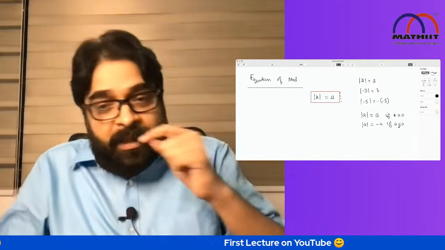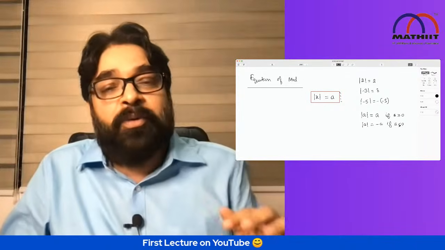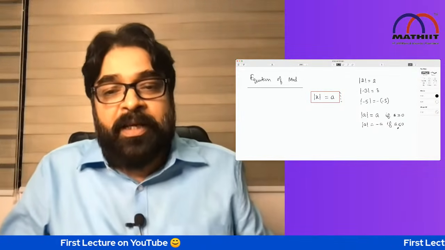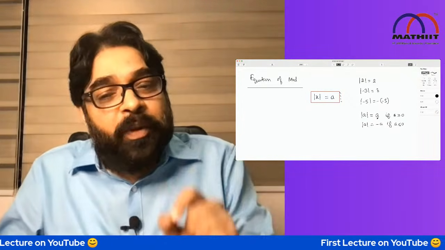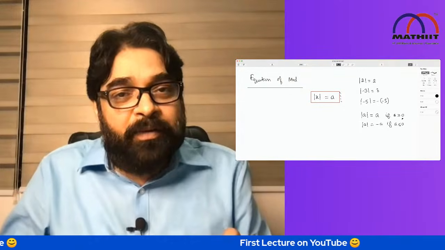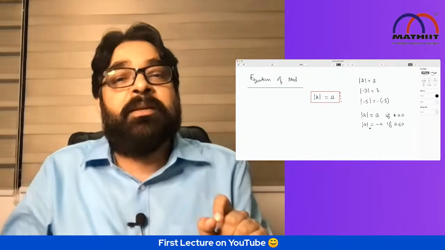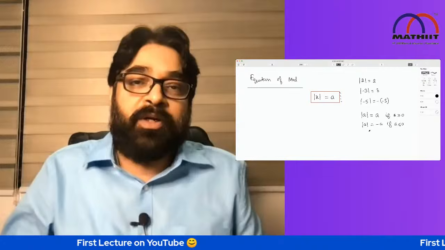Some books write simply less than 0; no, you can say equal to 0 also. Mod a equals a if a is greater than or equal to 0, and mod a will be written as minus a if a is less than or equal to 0.